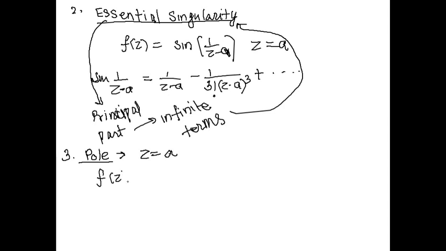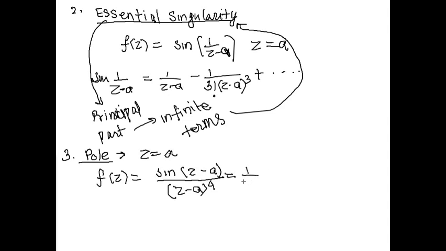For example, if I again explain this with an example, if f(z) equal to sine of (z minus a) upon (z minus a) to the power 4. In this case, when we expand, after some terms the negative power will terminate.